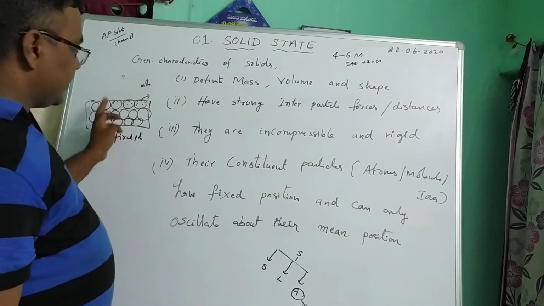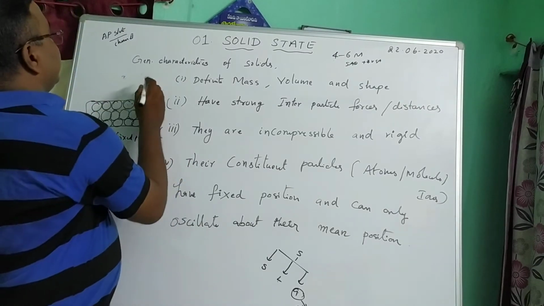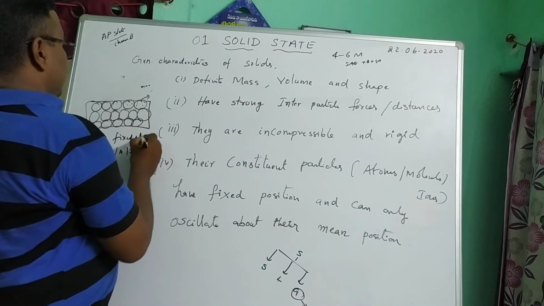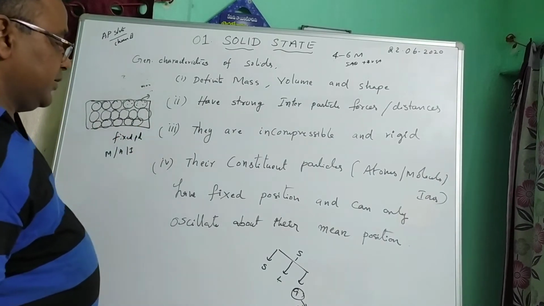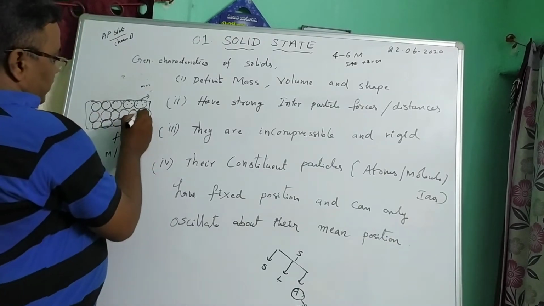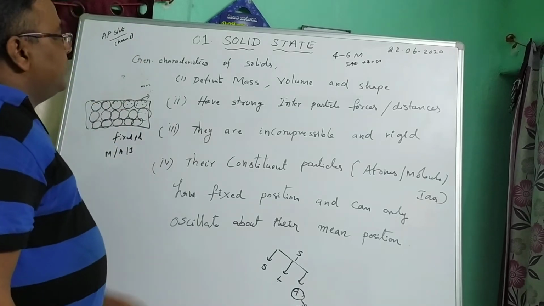They cannot move from one side to the other. So they are constituent particles, which may be molecules, atoms or ions. They are in fixed positions and can only oscillate about their mean position, with very low oscillations. So these are the properties of solids.